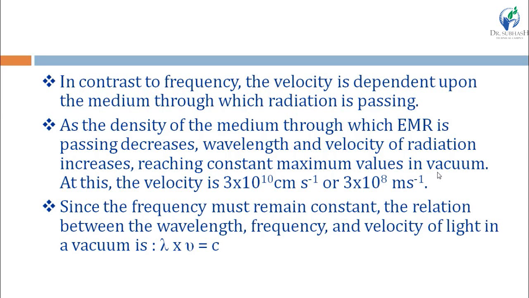meter per second. So the frequency remains constant, and for the relation between wavelength, frequency and velocity of light in a vacuum, we can say that lambda into mu is equal to c. And we know c is a natural constant, the velocity of light in vacuum, which is equal to 3 x 10^8 meter per second, right?